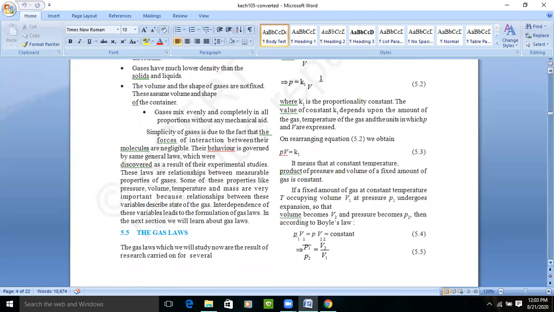Okay, so their behavior is governed by the same laws. We know the laws describe the relationship between the measurable properties of gases. Properties like pressure, volume, temperature and mass are very important, because the relationships between these variables describing the state led to the formulation of the gas laws, right? So these are special characteristics that make the gaseous state a special state. It has its own properties, its own existence, and intermolecular force is inversely proportional to the thermal energy. We came to know this, right?